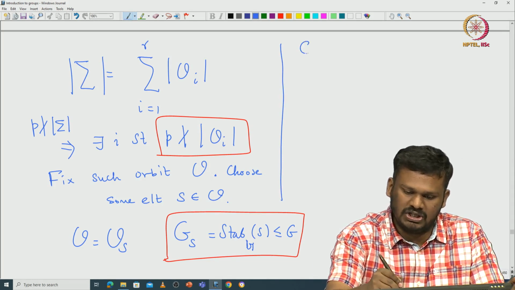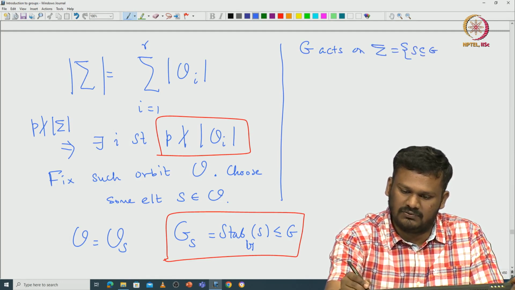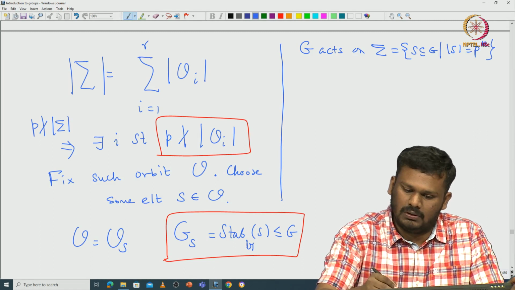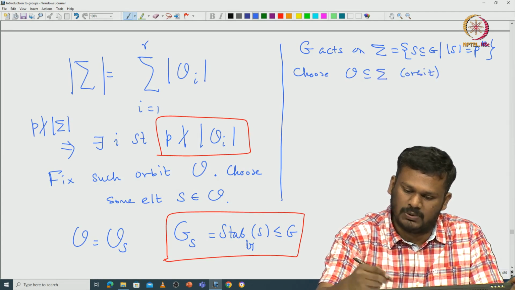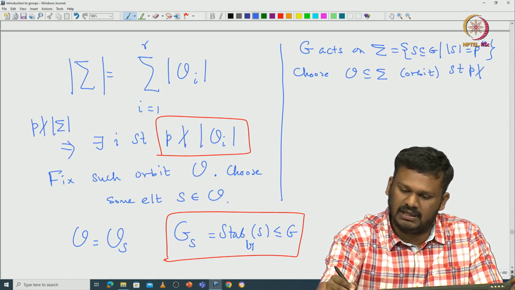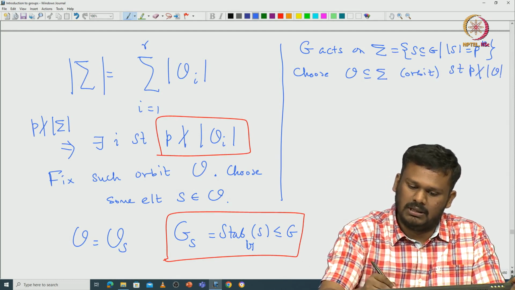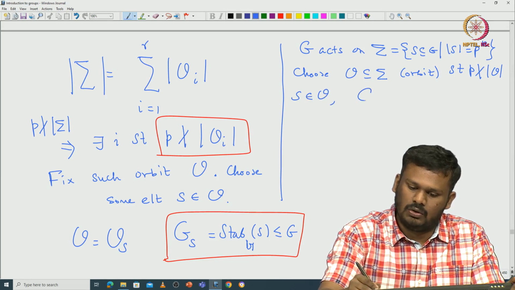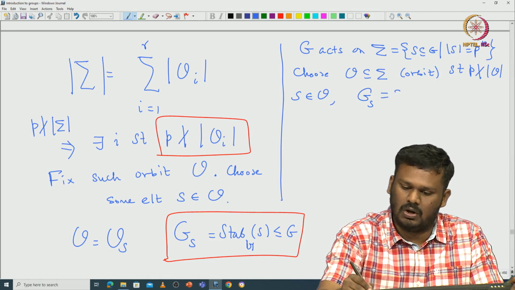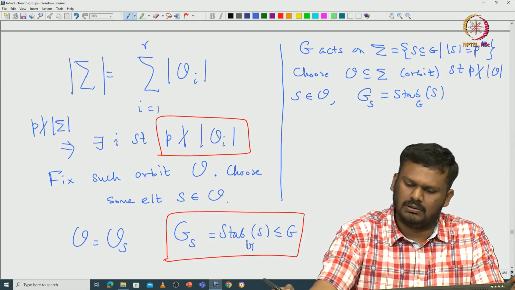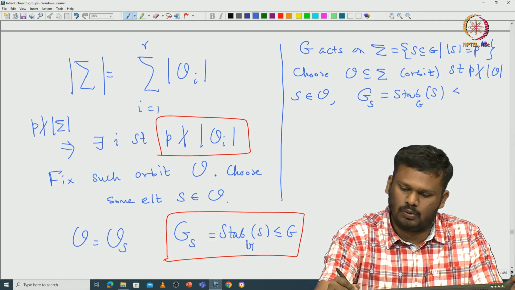So, make G act on this sigma, which is those subsets of G such that the cardinality of S is p power k. Then look at, choose, an orbit of sigma, with respect to this action, such that p does not divide the cardinality of the orbit. Then choose S in this orbit, and look at G_S, which is the stabilizer of this particular S inside this group G. Then this is a subgroup of G.